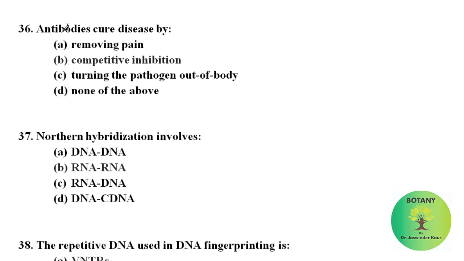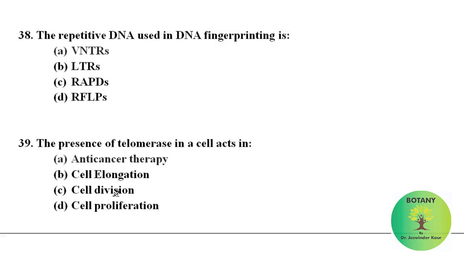Antibodies cure disease by competitive inhibition. Northern hybridization involves RNA fragments. The repetitive DNA used in DNA fingerprinting is VNTRs, that is variable number tandem repeats. It is a location in a genome where a short nucleotide sequence is organized as tandem repeats. The presence of telomerase enzyme in a cell acts in anti-cancer therapy.